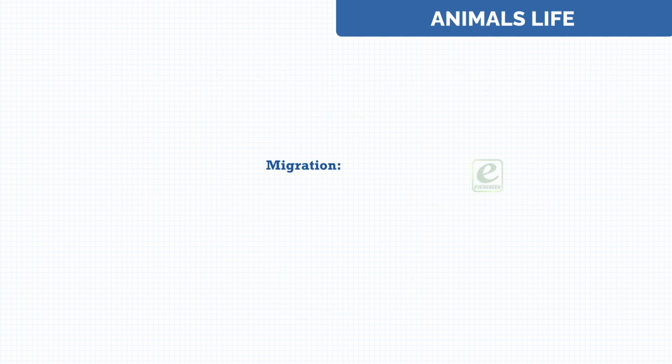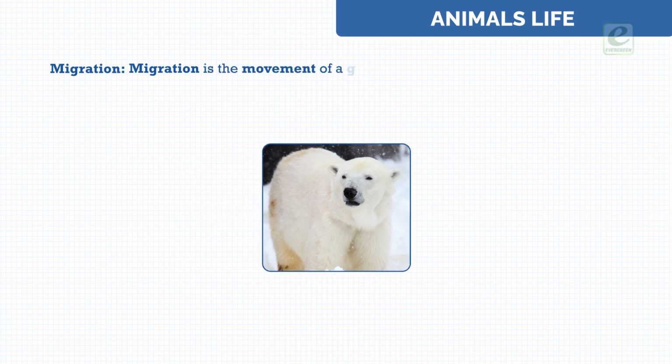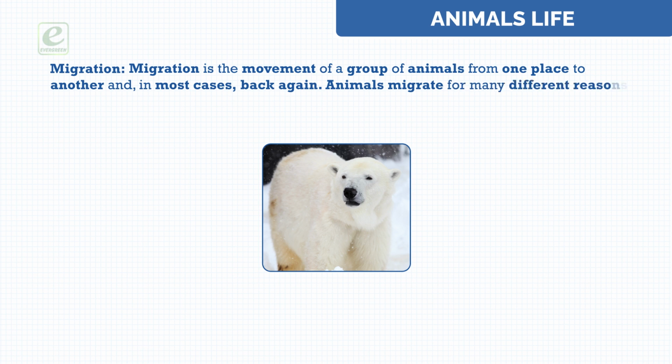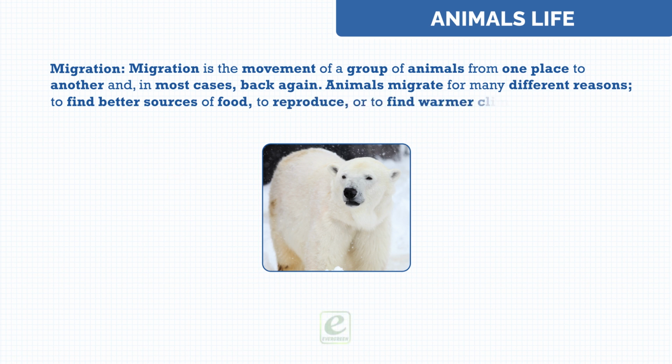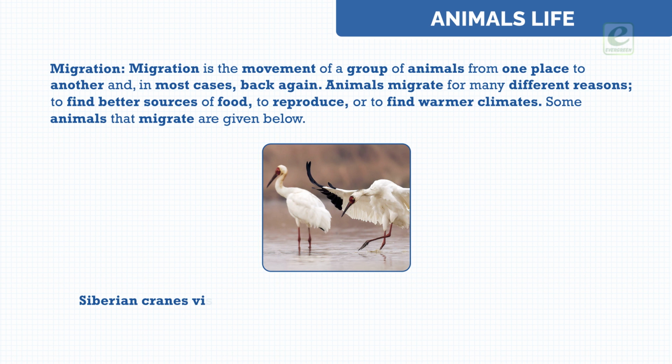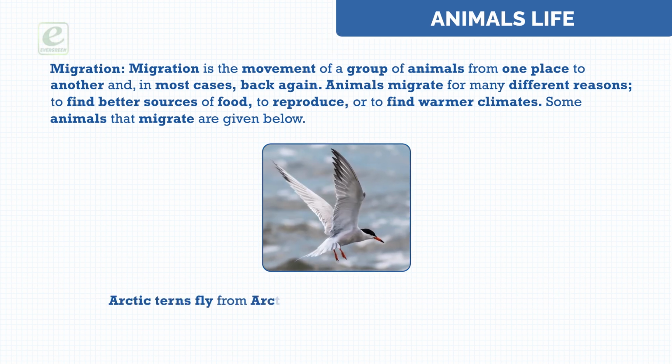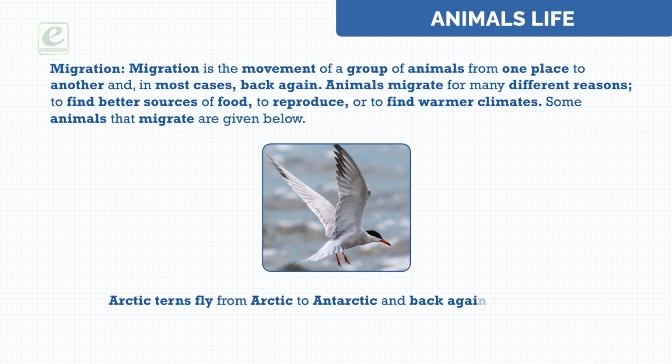Migration. Migration is the movement of a group of animals from one place to another and, in most cases, back again. Animals migrate for many different reasons: to find better sources of food, to reproduce, or to find warmer climates. Some animals that migrate are given below. Siberian cranes visit India from other countries every year during winter. Arctic terns fly from Arctic to Antarctic and back again each year.